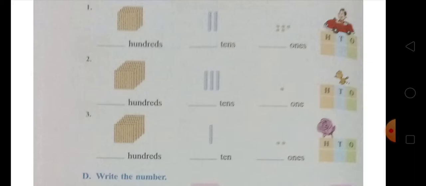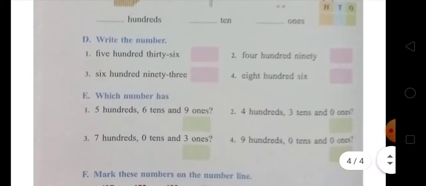Okay, next write a number. You have to write the number 536. The number will be 536. Second, 490, so there will be 490.